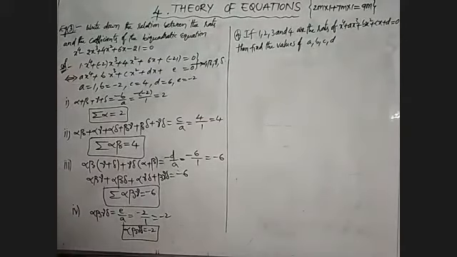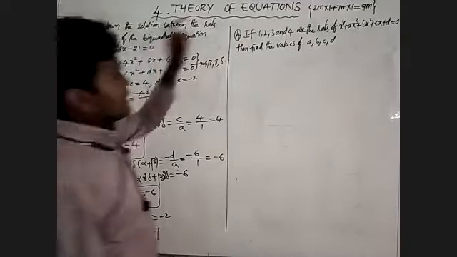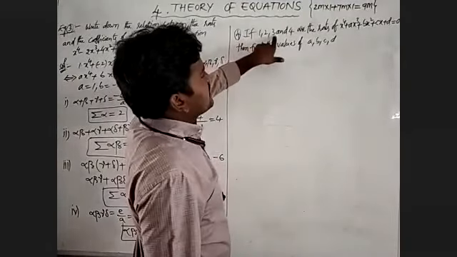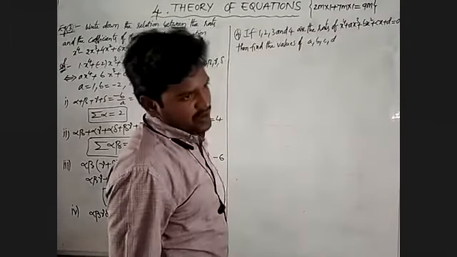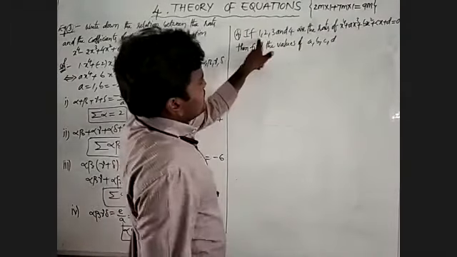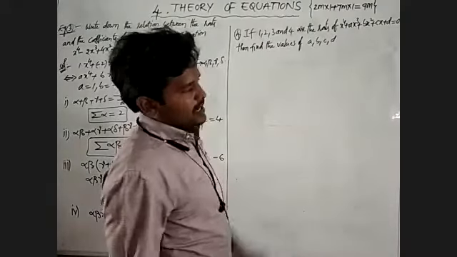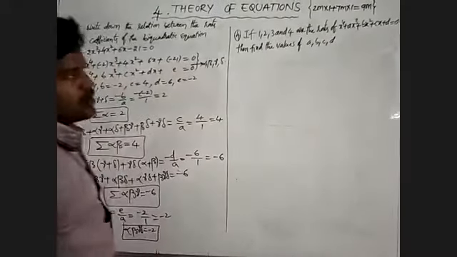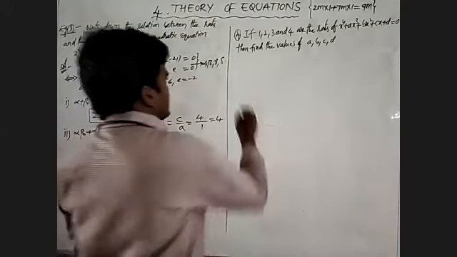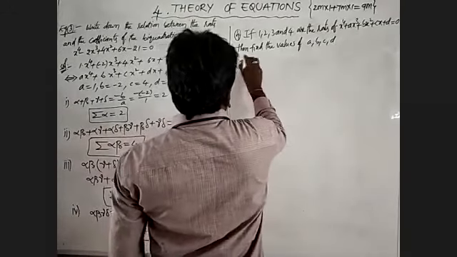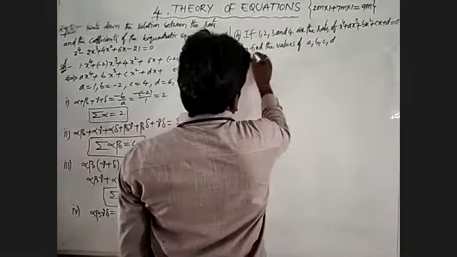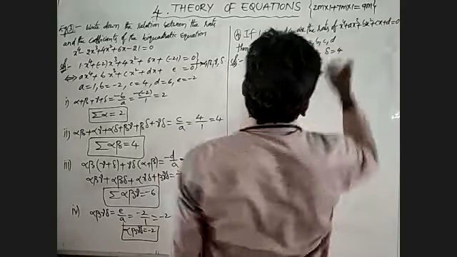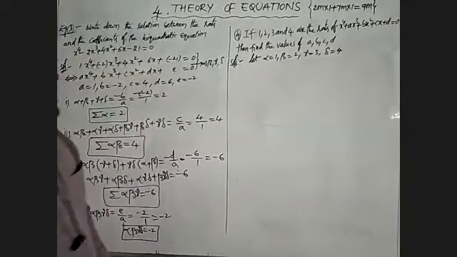Okay, we will observe in this one. Here 1, 2, 3, 4 are the roots of the given one. 1 means we'll take alpha, 2 means we'll take beta, 3 means we'll take gamma, 4 means we'll take delta. That is, let alpha equal to 1, beta equal to 2, gamma is equal to 3, and also we'll take delta equal to 4.